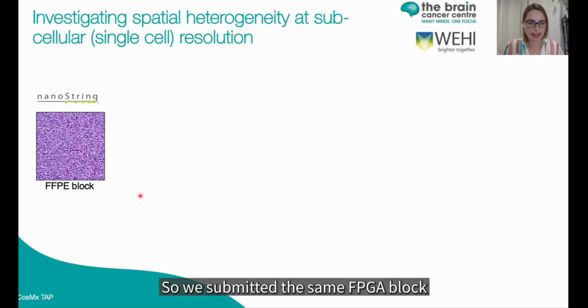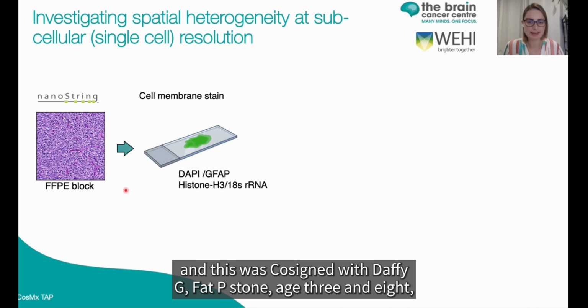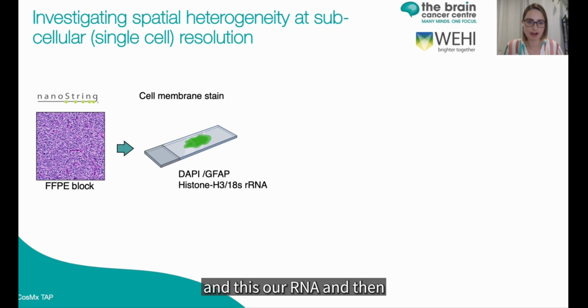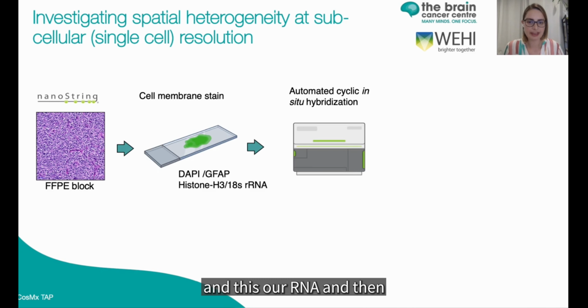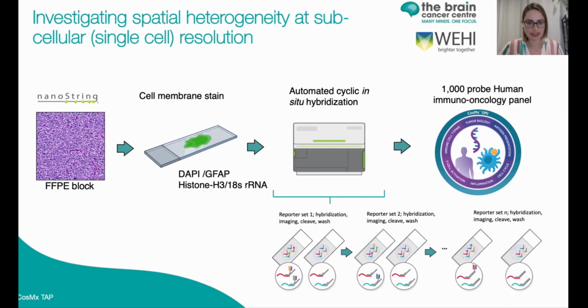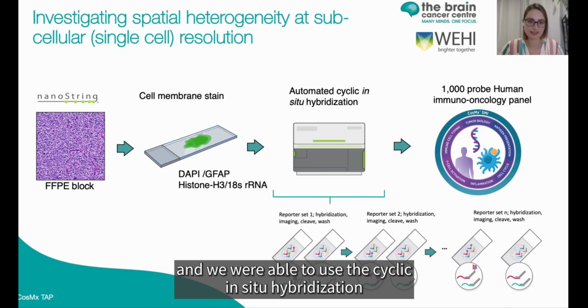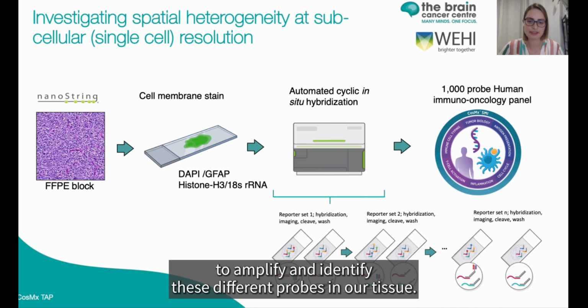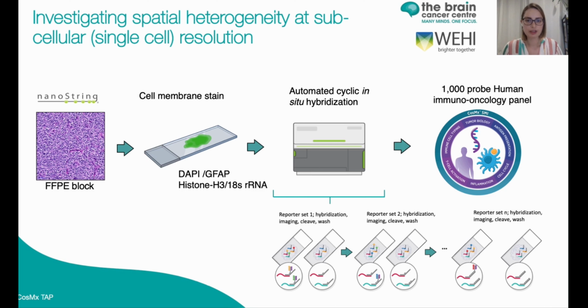So we submitted the same FFPE block, and this was co-stained with DAPI, GFAP, histone H3, and 18S rRNA. And then the 1000 probe panel was applied, and we were able to use the cyclic in situ hybridization to amplify and identify these different probes in our tissue.